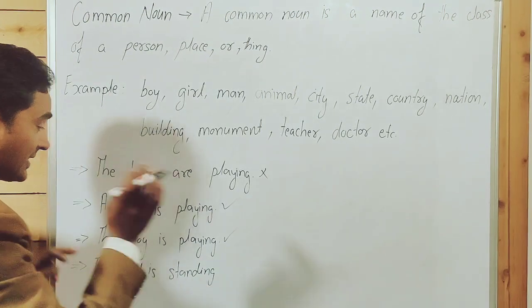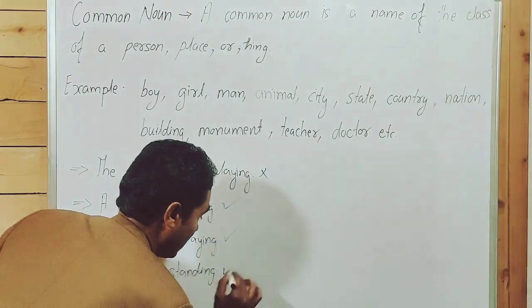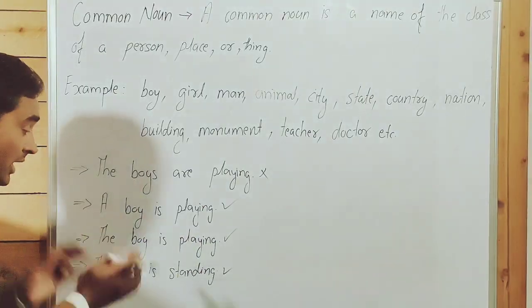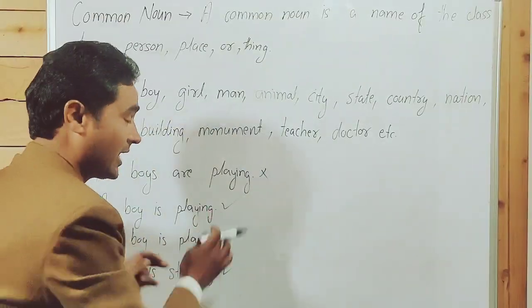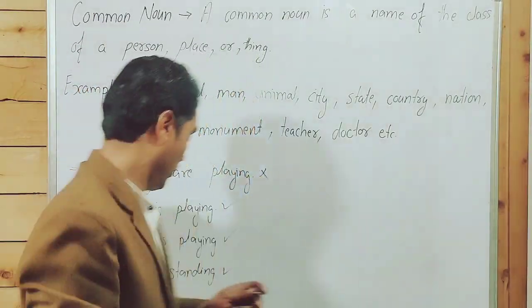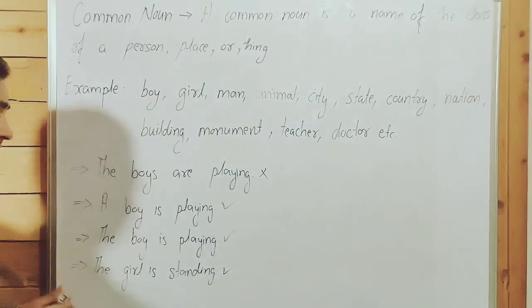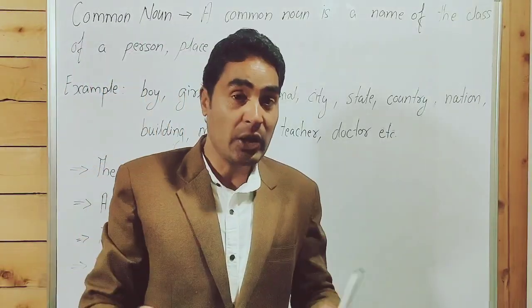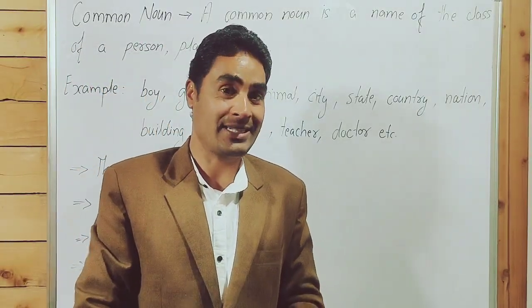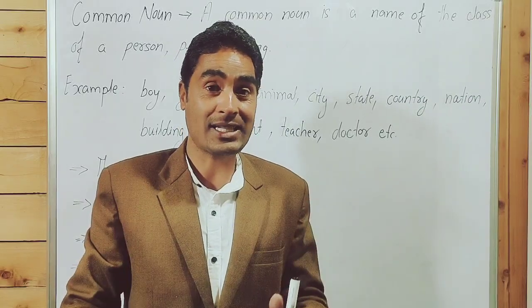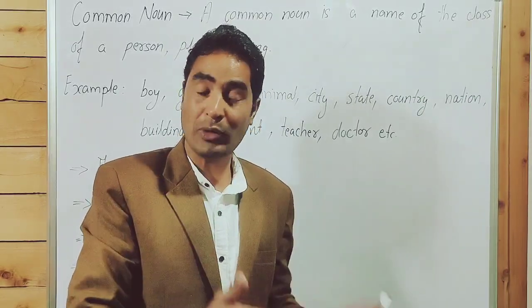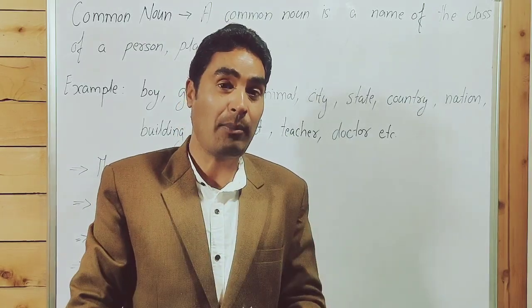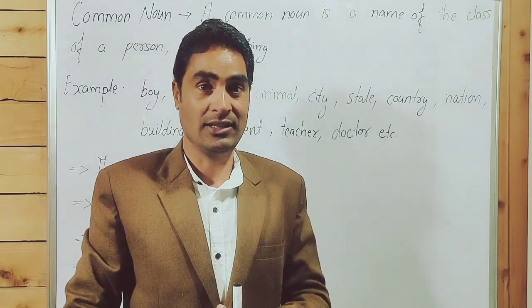The girl is standing, correct sentence. A girl is standing. When we talk about a boy, a girl, it tells about any girl, any boy. When we talk about the boy, the girl, it expresses a definite sense. The boy, we know about that boy. The girl, we know about that girl.